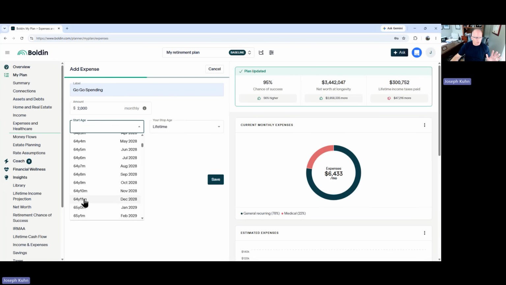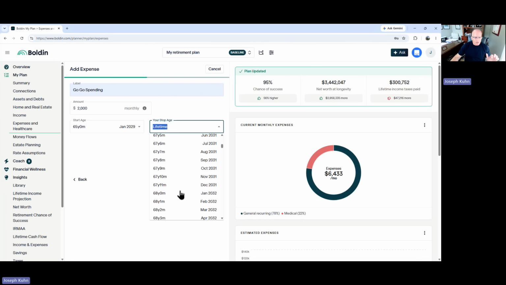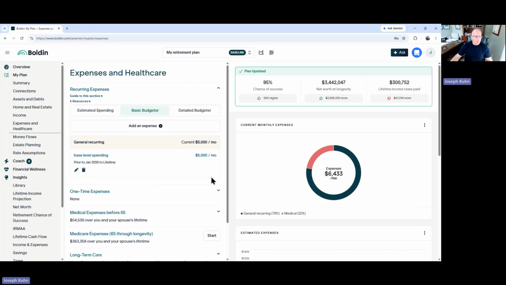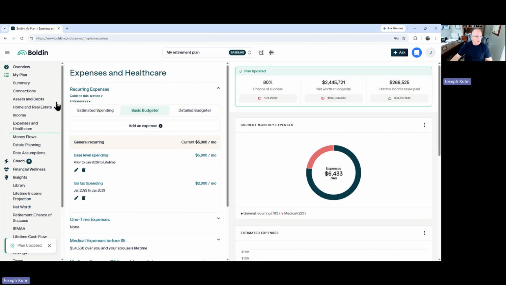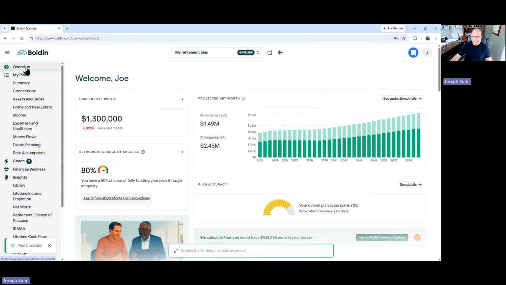This is not me. I'm not sharing my facts here. This is the dummy account I have. And let's just do that till they're 75. I'm not going to do slow go spending, but you've heard me talk about that before. That's from 75 to like 80. So I'm just adding one line item of go-go spending. Let's see what the overview goes back to. It goes down to 80% probability of success from 95.